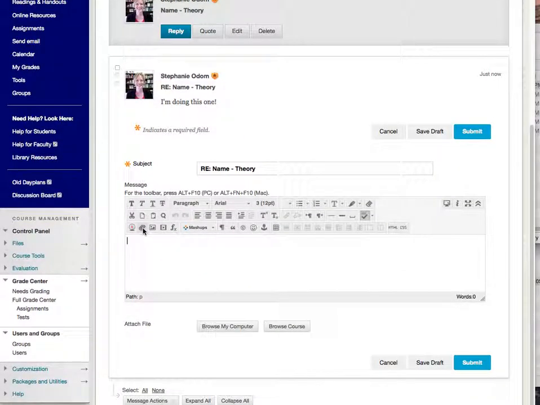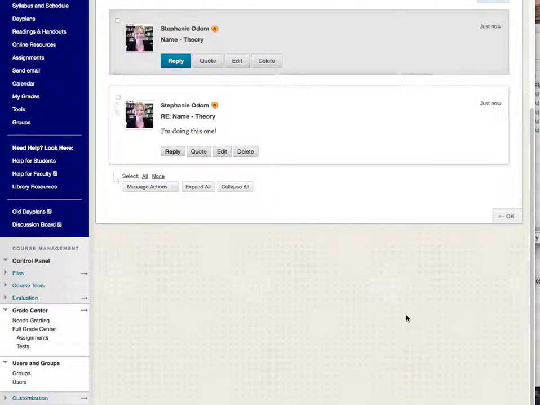Then you will use this tiny paperclip or the attach file function to attach whatever document you have commented on. It may be their paper, it may be the peer review worksheet, it may be just a letter you've written to them, whatever. It doesn't matter, as long as they get your feedback about their paper. Okay, so I'm just going to cancel that. Hopefully that sheds some light on how you're supposed to do this.